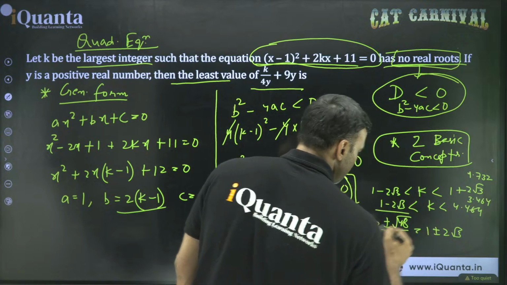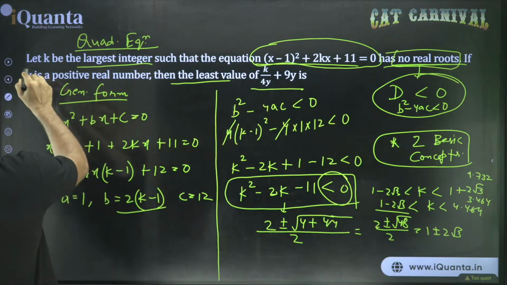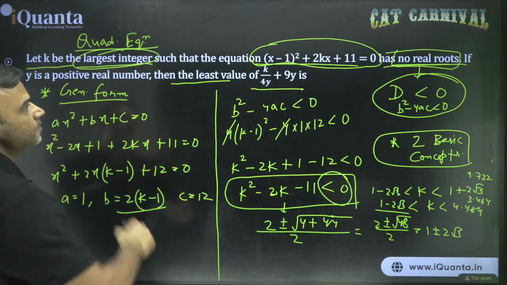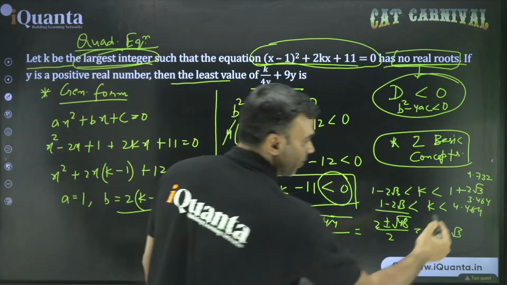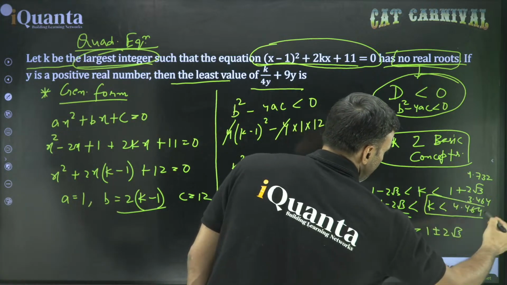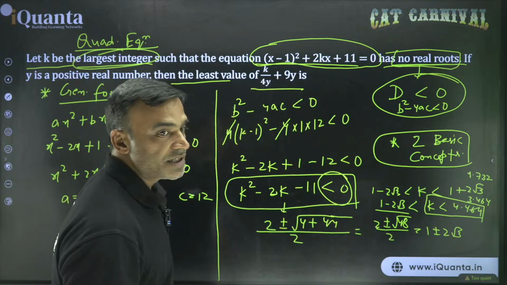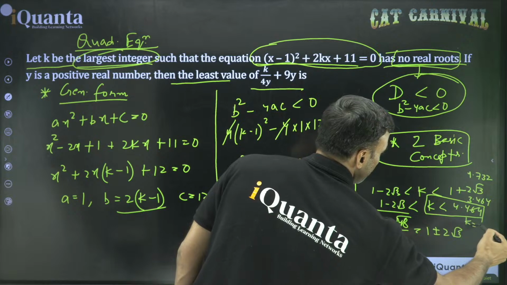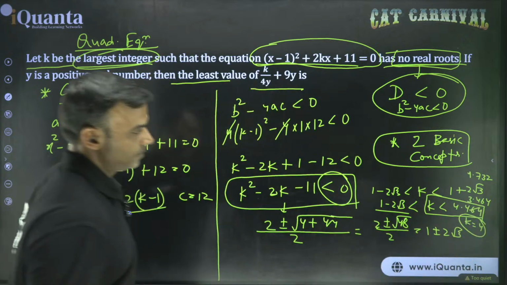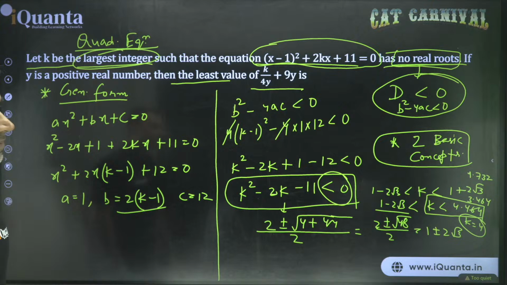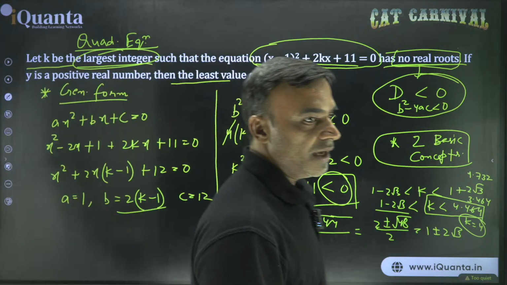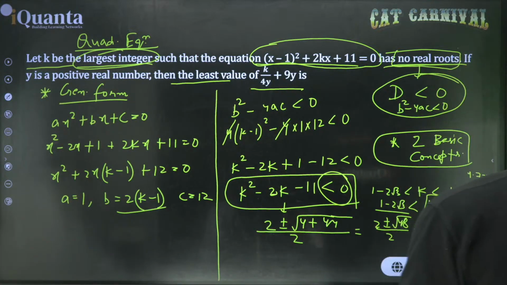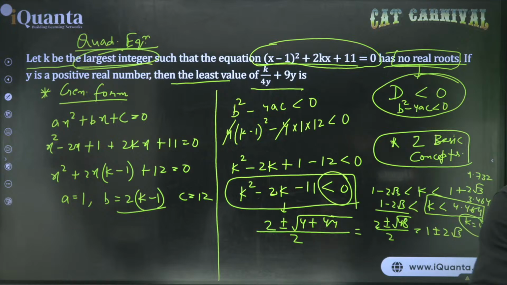I am not bothered about this value because the question says k is the largest integer. If k is the largest but below 4.464, then what is the largest value of k that should be taken from here? The largest value of k that should be taken from here is k equal to 4. So we have determined the value of k, that is equal to 4. Is this fine so far?